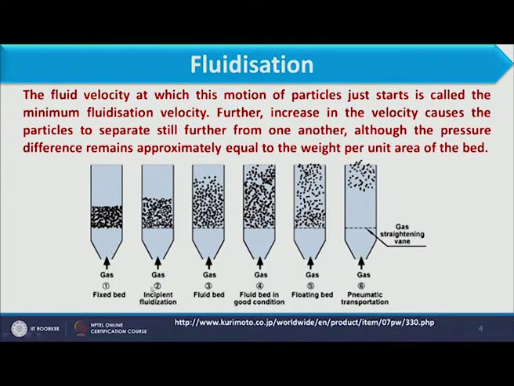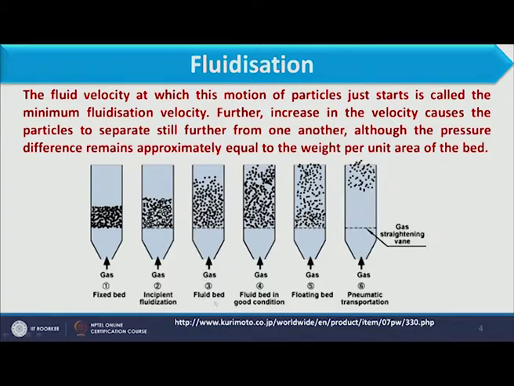Now, when the minimum fluidization state occurs, the particles will start moving with the fluid, or we can say the particles will be supported by the fluid, and then the bed expansion occurs.